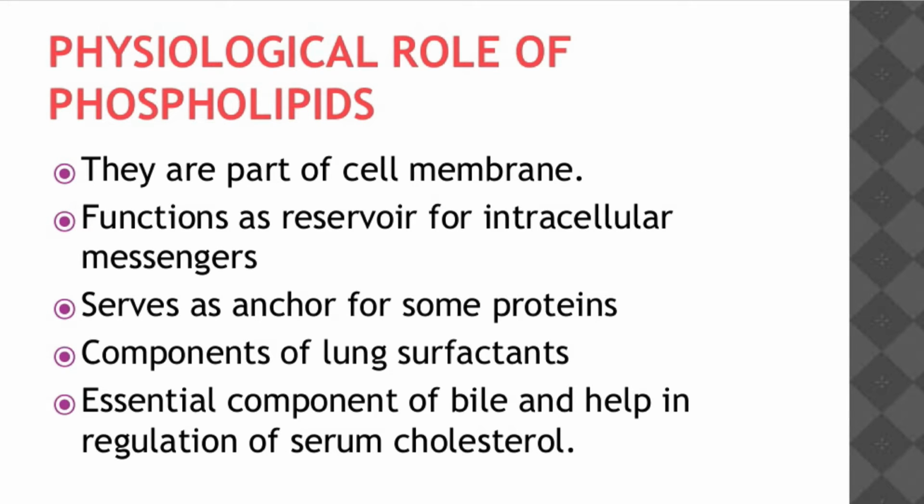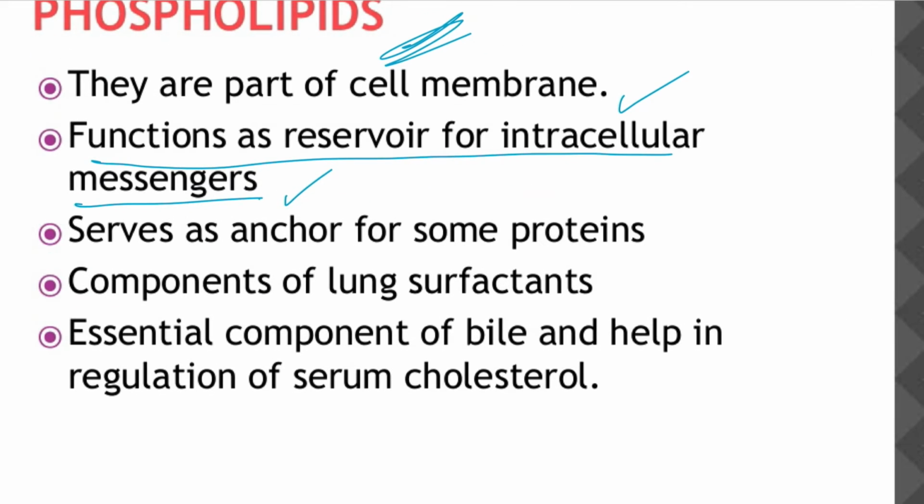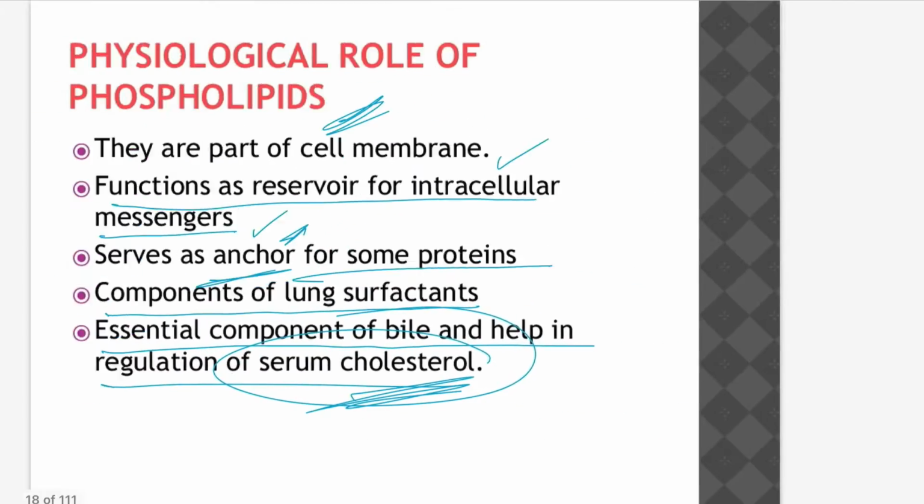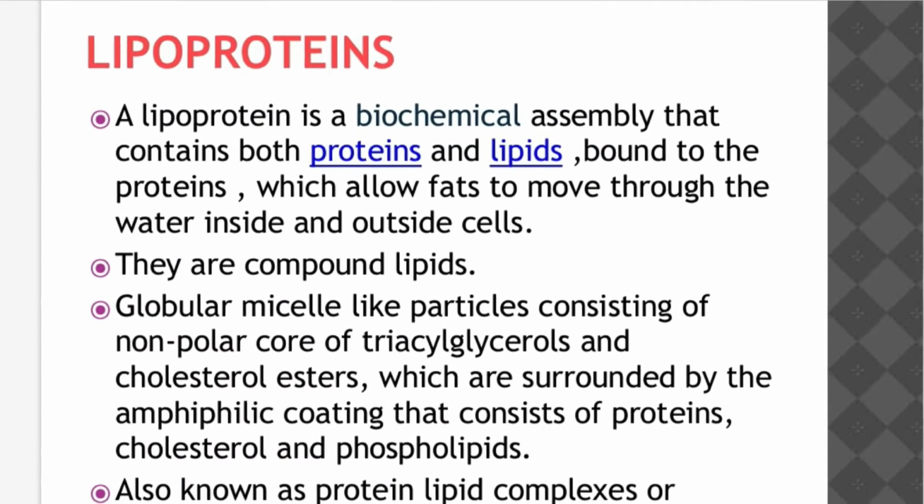Physiological role of phospholipids. This is very important. What is the role of phospholipids in the cell? They are a part of the cell membrane. Functions are reserved for intracellular messages. Serves as an anchor, meaning support, for some proteins. Components of lung surfactants also. Essential component of bile and helps in regulation of serum cholesterol. Serum cholesterol, not control. It's a serum cholesterol. This is a type of cholesterol.